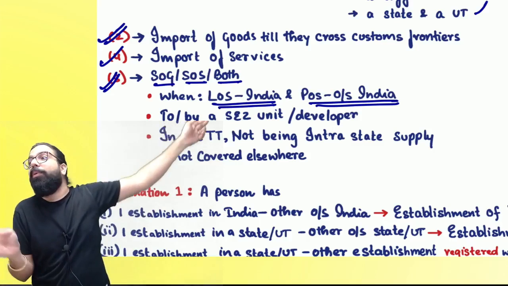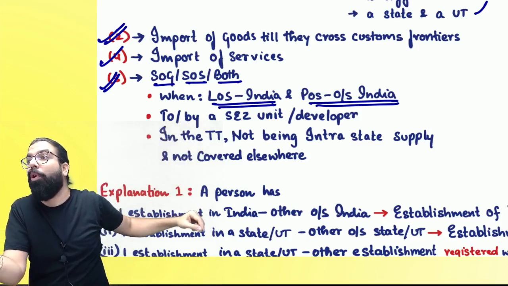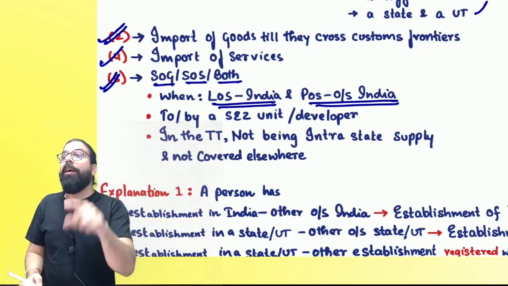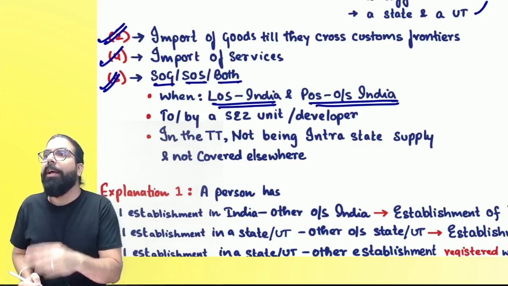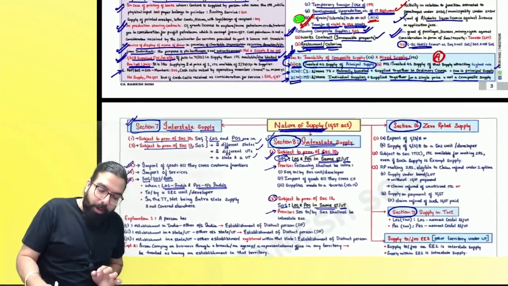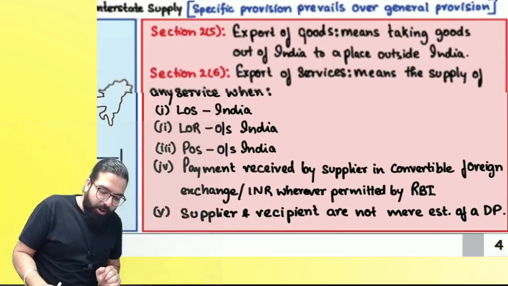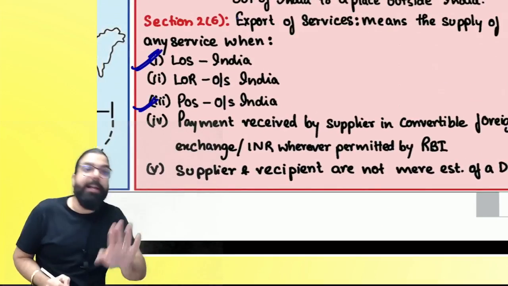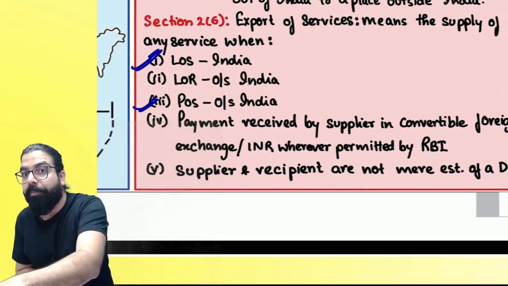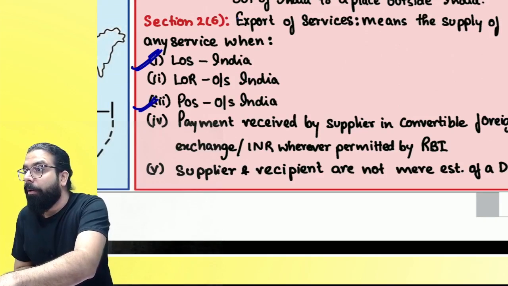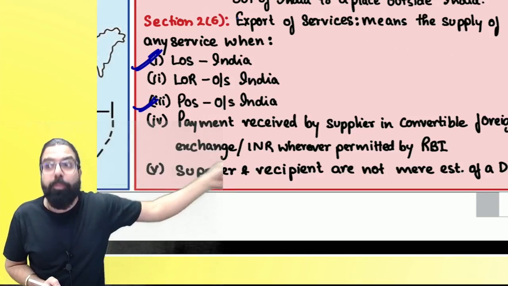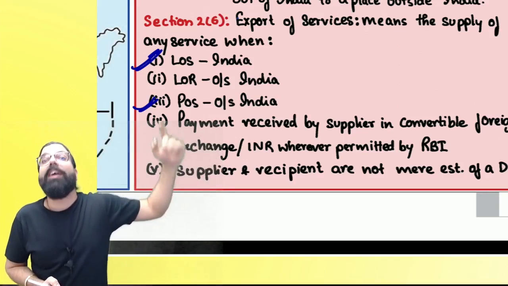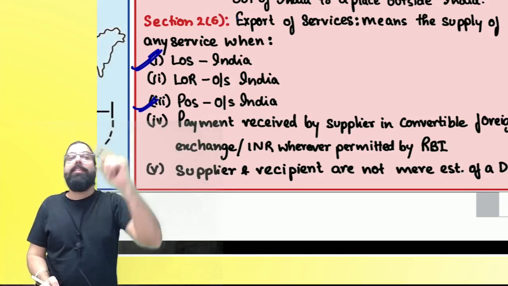What kind of supply? You will call it export, but you can't call it export unless it specifically falls in the definition of export. Are you guys getting me? Otherwise, they should have written exports over here, right? They have not written exports because, supposing I talk about service, location of supplier is in India, place of supply is outside India, it becomes interstate and IGST will come. But only if it falls in the definition of export of service, then you can call it exports and claim the benefit of zero rated supply. Are you guys able to understand?